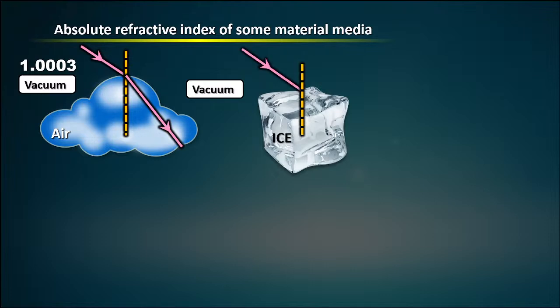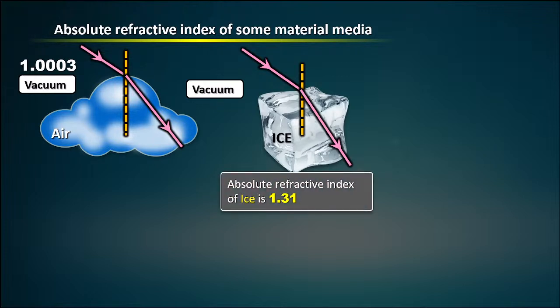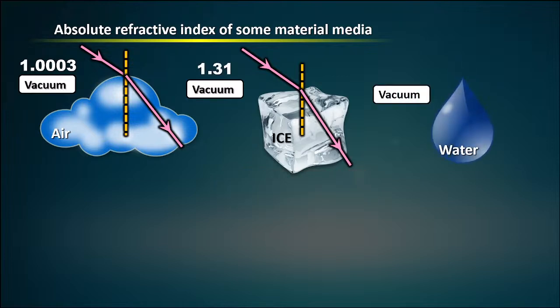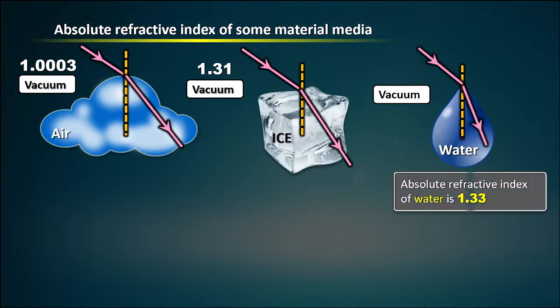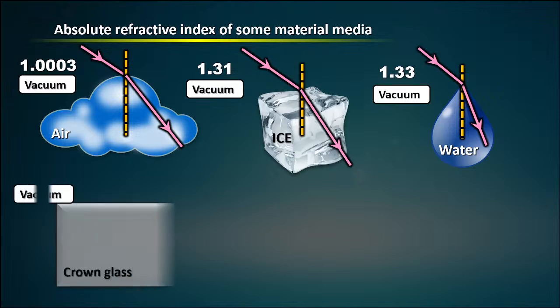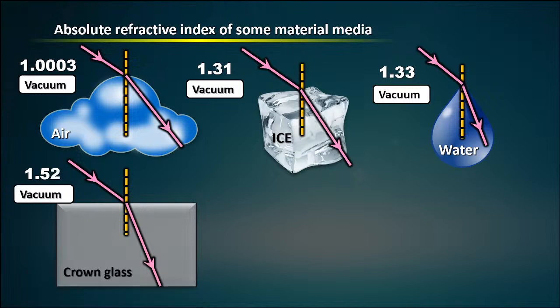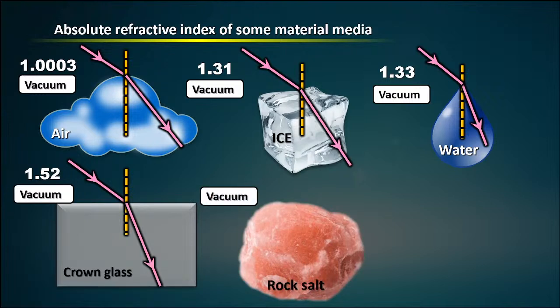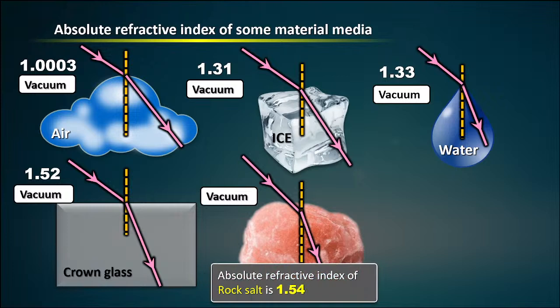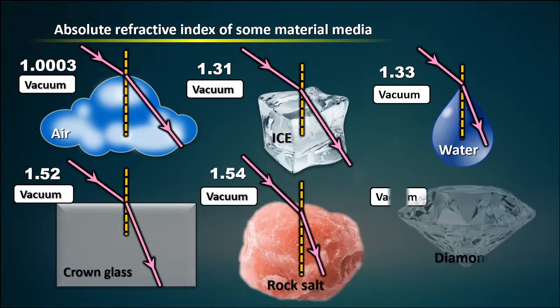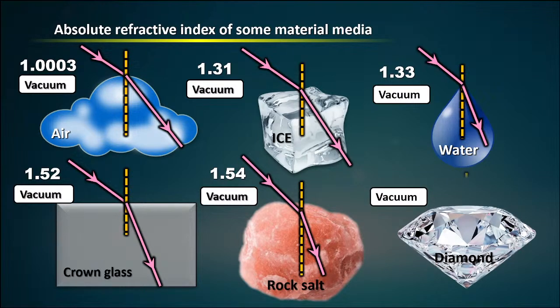Next, vacuum and ice. There is a normal. I'm passing a light. It bends. So what is the refractive index of vacuum? Yes. Now the refractive index of ice is 1.31. This is calculation, you will do all this in your lab. Just remember this now. Vacuum and water, 1.33. Next, glass, 1.52. Next, rock salt, 1.54. Next, how much?